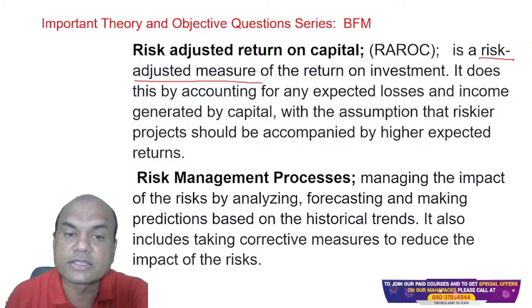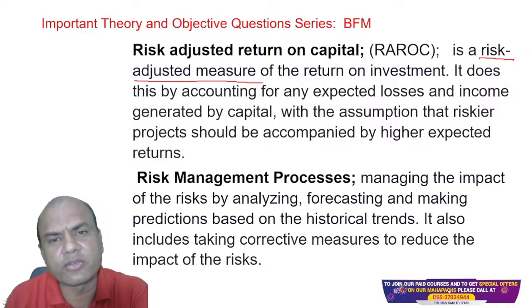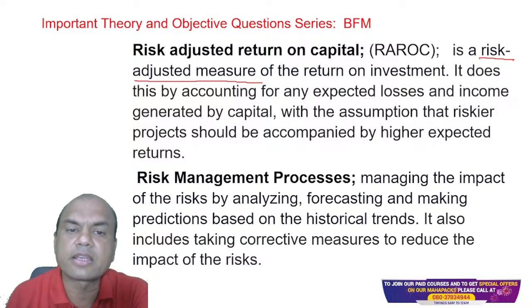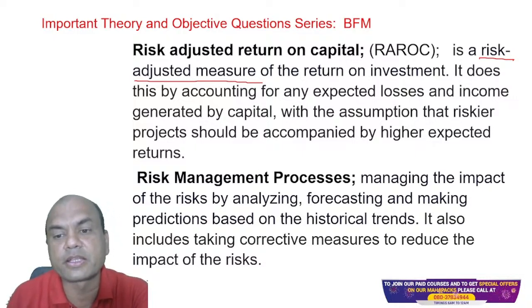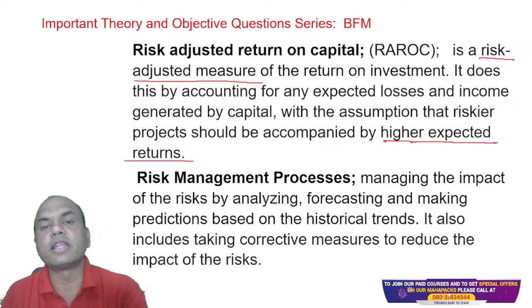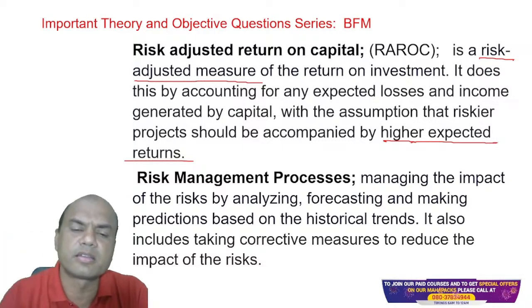Similar to the earlier definition, the higher the risk, the higher the return I'll be expecting. So if I'm investing in riskier projects, then I should get a higher return. Only then will I invest in the riskier projects.